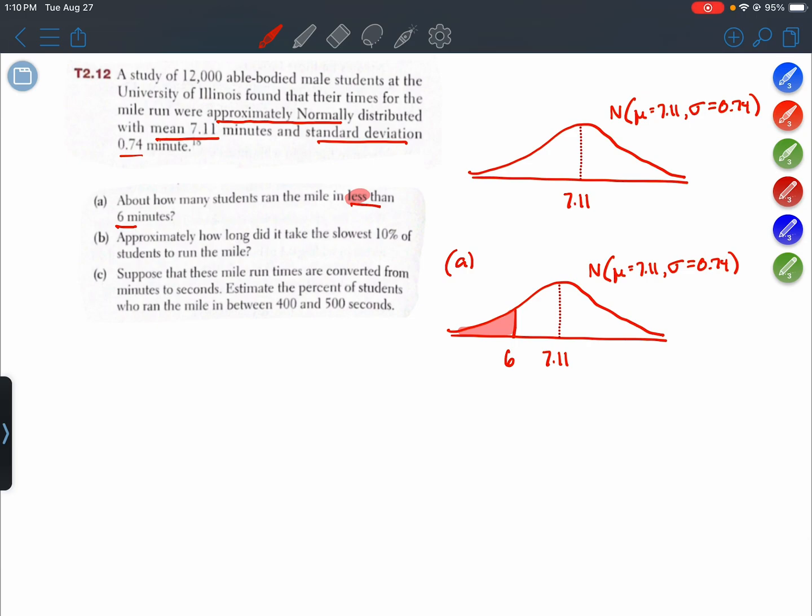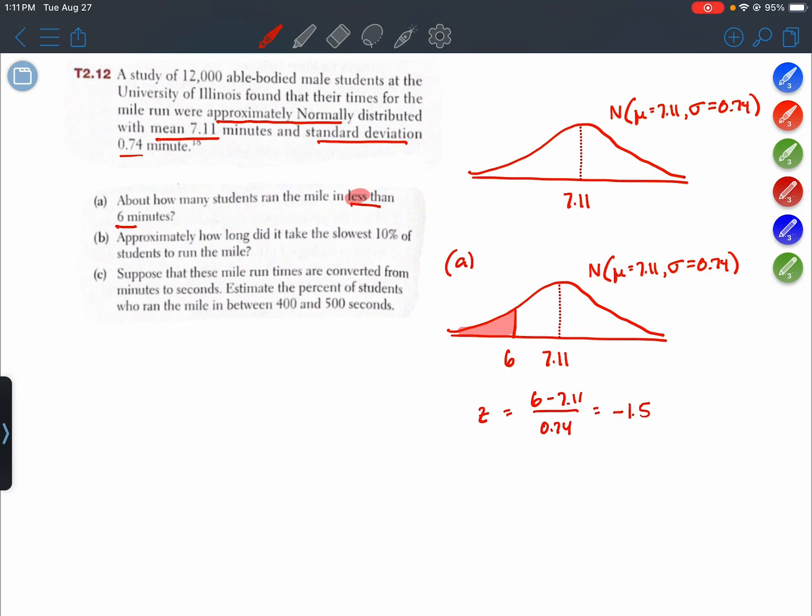Next, we're going to standardize. What's the standardized value of 6 minutes? The z-score is the value minus the mean over the standard deviation: 6 minus 7.11 divided by 0.74 is negative 1.5.